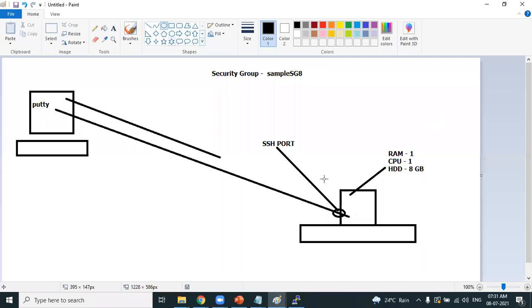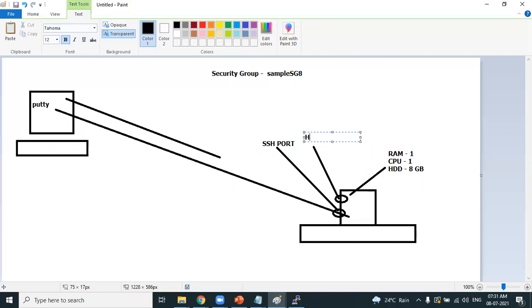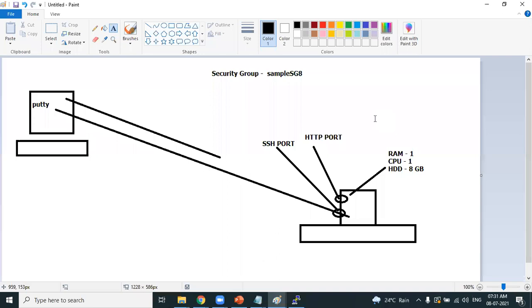So that means you should open one more port, boss. What port do you need to open? This time you should open one more port. You need to open the HTTP port. Yes, because the browser communicates using the HTTP protocol.